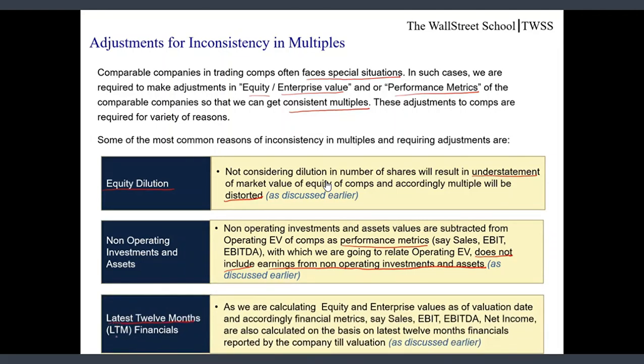Latest 12-month financials of the company. Friends, as we are calculating equity and enterprise values as on valuation date, so accordingly financial metrics, say sales, EBIT, EBITDA, net income, are also calculated on the basis of latest available 12-month financials of the company till valuation date. So we are comparing latest value as on date with respect to the latest financials reported by the company as on valuation date.